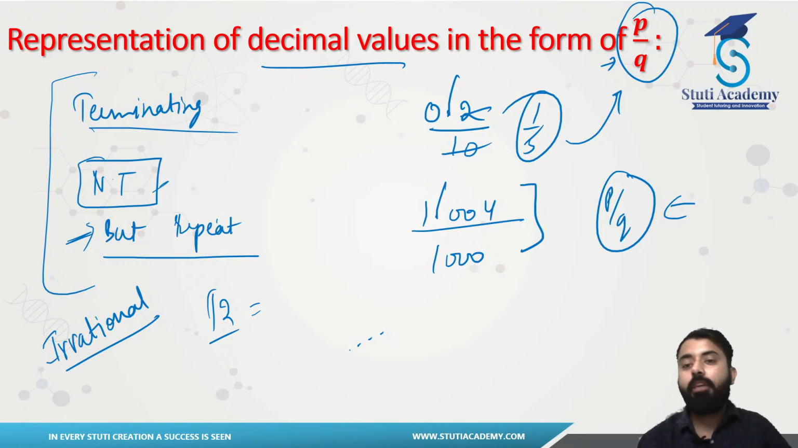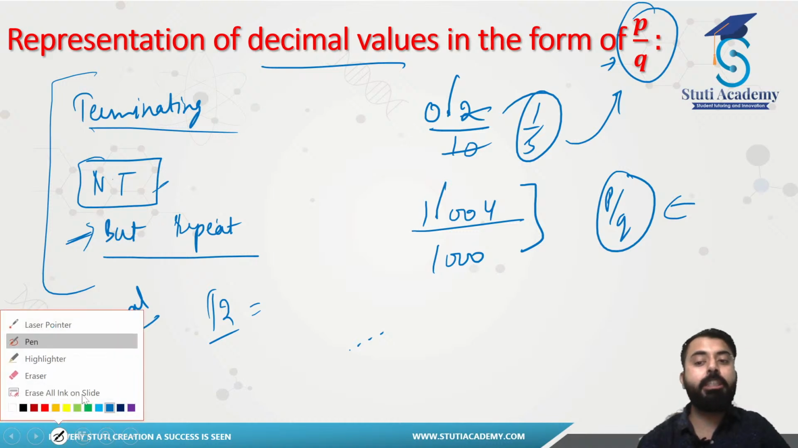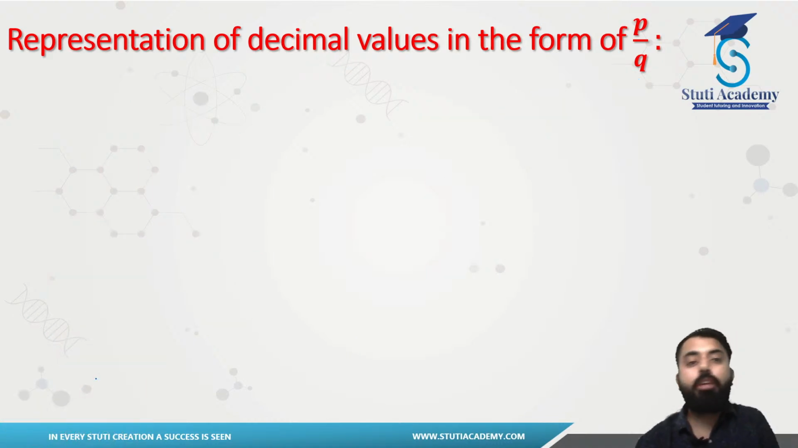Now let's see, if I have a non-terminating but repeating number, how we are going to represent that in the form of p by q. For the sake of argument, I am going to assume this one, 3, 3, 3, 3. And let's see if the number is repeating, right?